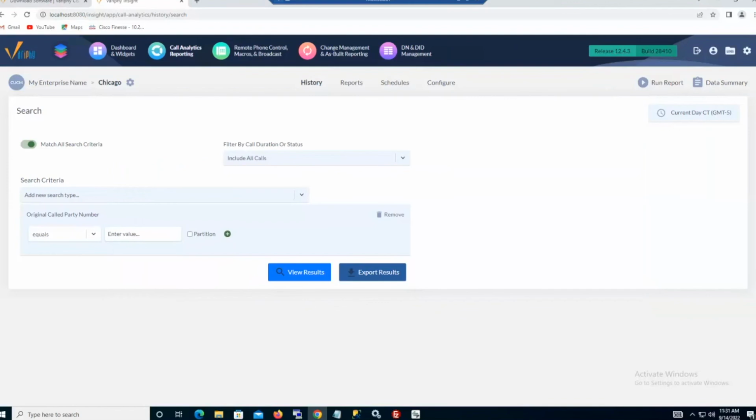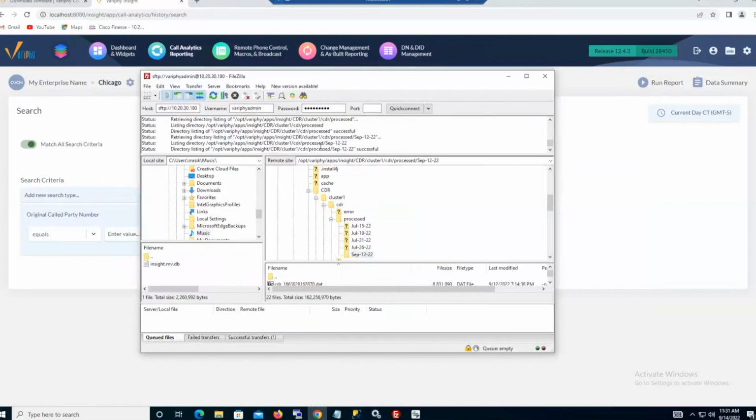All right. Also, last but not least, I know I'm running a little long in the tooth here, if you're utilizing the change management module, there's going to be corresponding, let me pull up, where's my FileZilla at? There's going to be corresponding snapshots and audit logs that are probably being written over to the old Linux guy that we'll need to pull over and ingest into the new Windows directories for Verify. So those will be hiding underneath the installation directory, which will be the opt verify apps insight. Underneath that, there will be a snapshot directory.